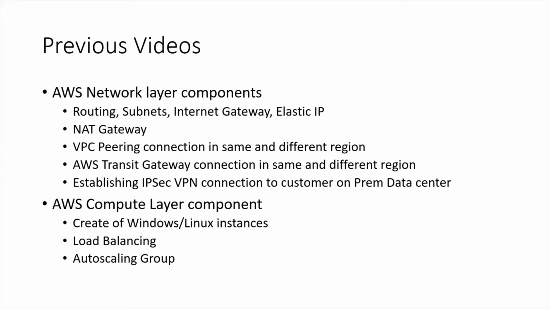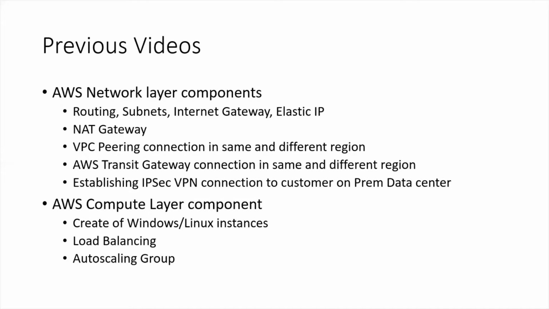And as a part of AWS compute layer components, I have created videos for creation of Windows and Linux instances, and used load balancing to distribute the traffic between two or more Linux or Windows instances. And another beautiful concept called auto scaling group, to learn automation in cloud and also see scalability, that is automatically scaling instances, adding instances and deletion of instances. So to understand the concept, you can watch these videos.